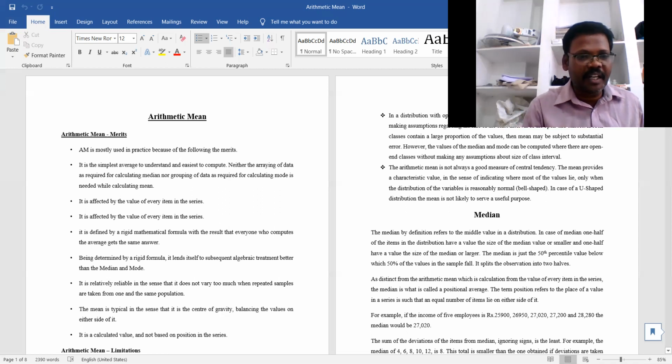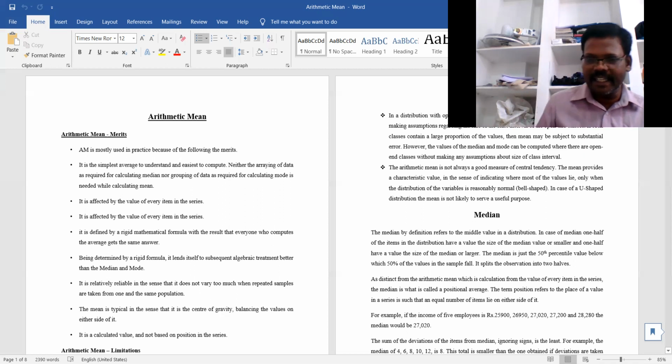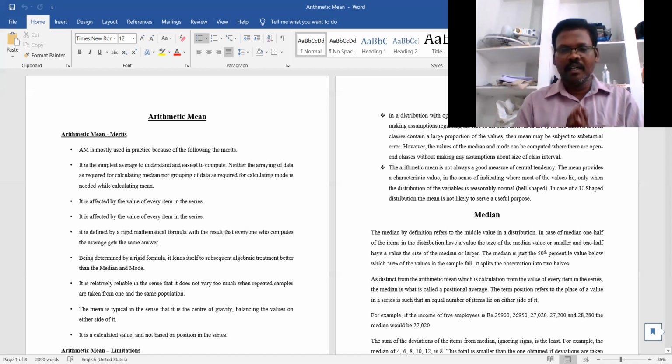It is affected by the value of every item of the series, whatever values are there in the given data or variables. All the values are considered, because when we add together, we are adding all the values without neglecting any value. Suppose you want to estimate the average marks of 10 students in the class.